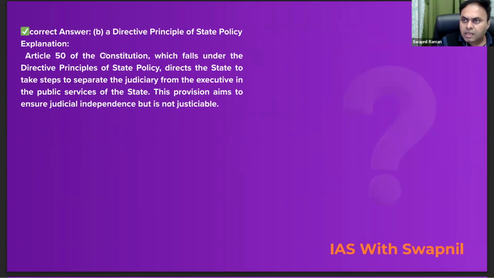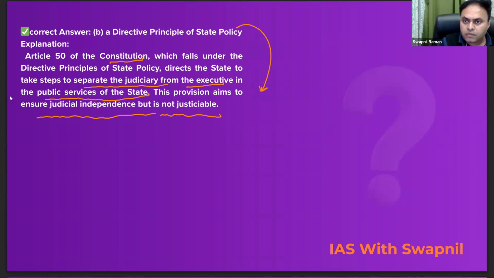You can see here Article 50 of the Constitution, which falls under the DPSP, directs the state to take steps to separate the judiciary from the executive in the public services of the state. This provision aims to ensure judicial independence and separation of powers, but it is not justiciable. So DPSP is not enforceable in a court of law, right?